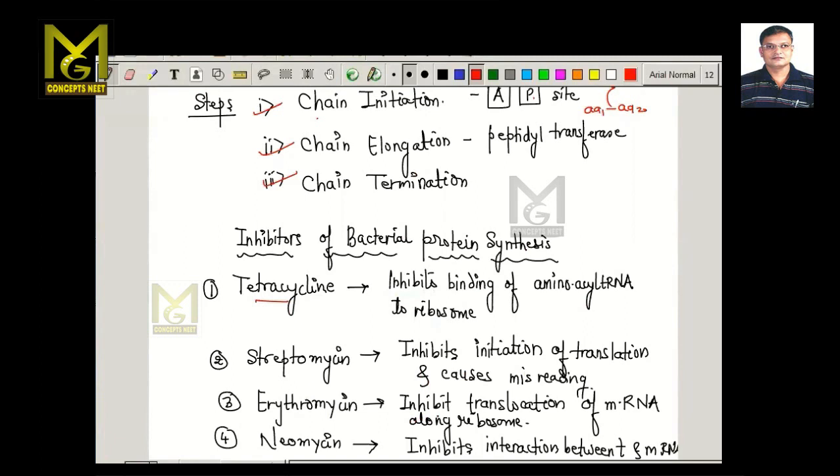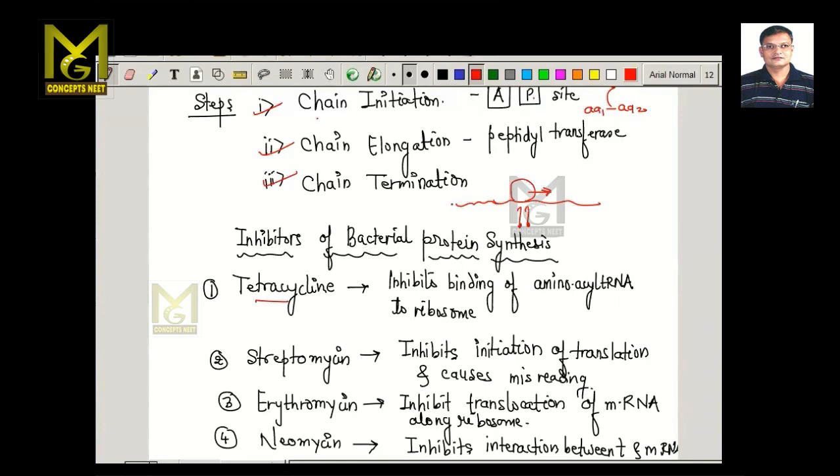So this is the ribosome and this is the mRNA. Once the amino acids bind, amino acid 1, amino acid 2, and the sequence is read here, there is a swiveling process where the ribosome moves, and the messenger RNA moves in this direction, so that the ribosome moves further along.